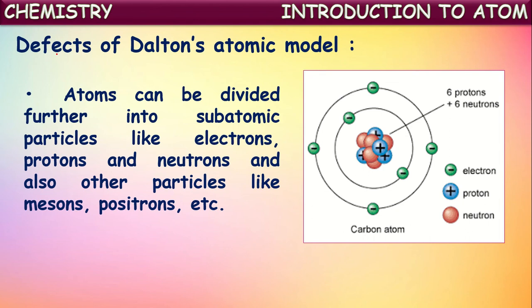certain particles existing inside the atom. Those particles are called subatomic particles. Out of them, the important particles as we know are electrons, protons and neutrons. Along with these three important particles, there exist some other particles also, like mesons, positrons, etc. So these all exist inside the atom. Now the atom is no more the smallest particle, isn't it? So in that way, the first point from Dalton's atomic theory failed. It is discarded. Atoms are not the smallest. There are still smaller particles existing inside the atom.